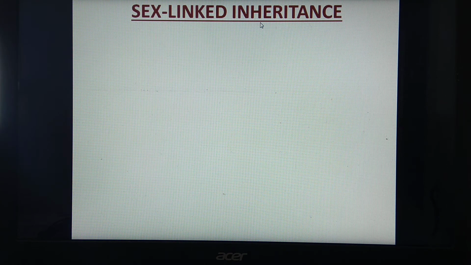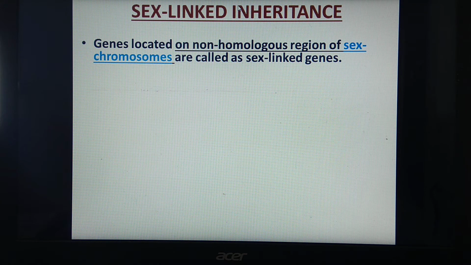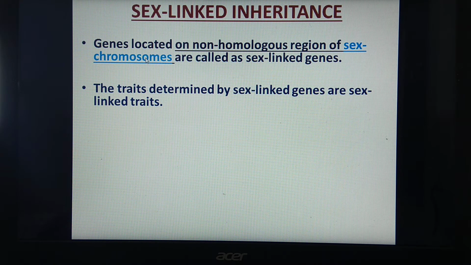In this lecture, we are going to start with sex-linked inheritance. What does it mean? It is the inheritance of sex-linked genes. What's the meaning of sex-linked genes? Genes which are located on non-homologous region of sex chromosomes. We have studied before, sex-linked genes means the genes present on non-homologous region of X and Y chromosomes. So, inheritance of these genes from parents to offspring will become sex-linked inheritance.